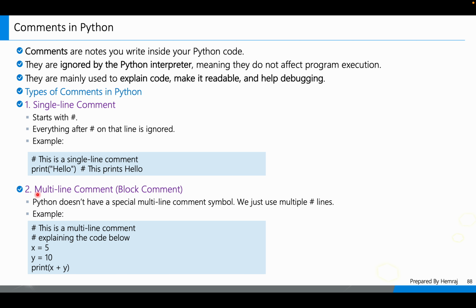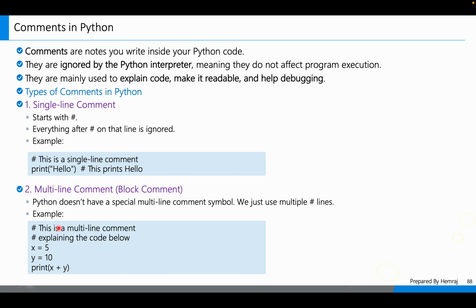The second type of comment is the multi-line comment, that is, block comments. Python does not have a special multi-line comment symbol. We just use multiple hash lines. In this example, the code is x equals 5, y equals 10, print x plus y. This is the code, but the above two lines start with a hash; these are multiple line comments.